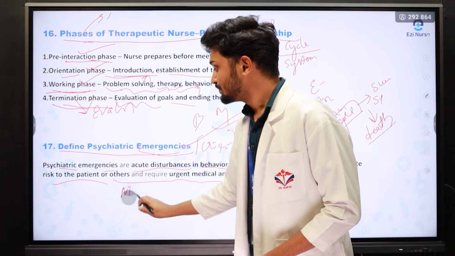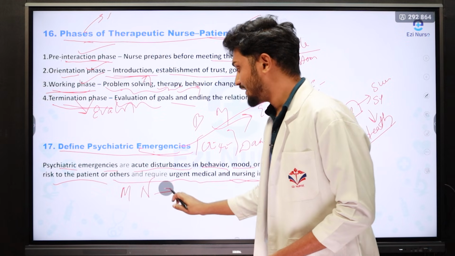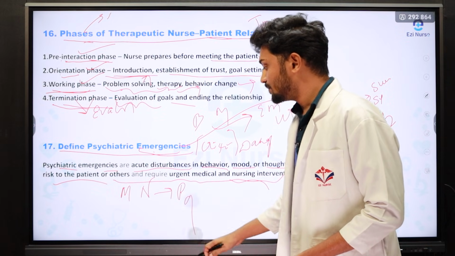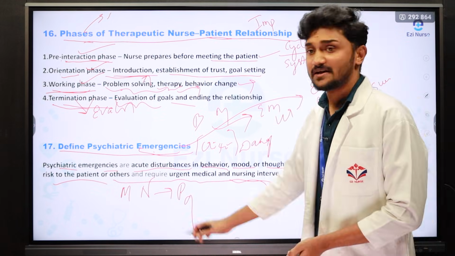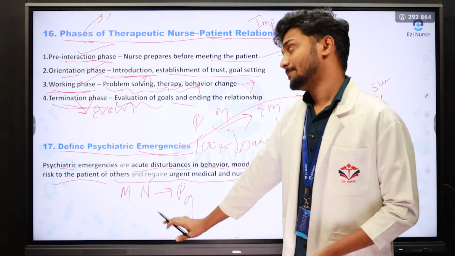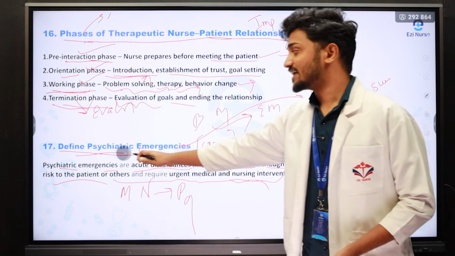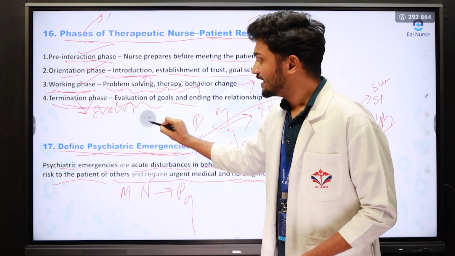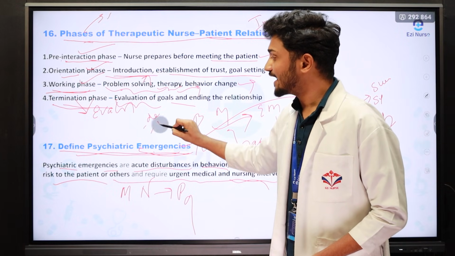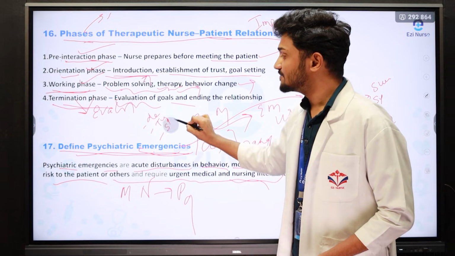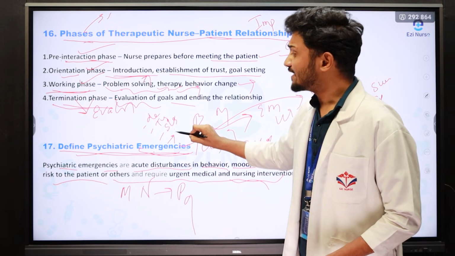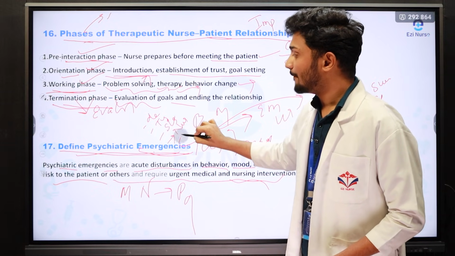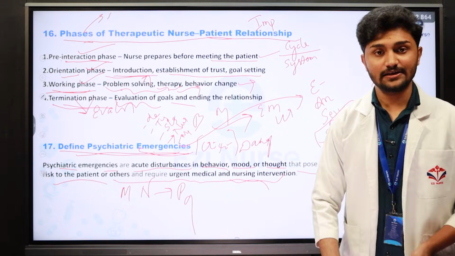It may be medical, nursing, or psychotherapy and group therapy can be administered to the person suffering from mental illness. This is all about psychiatric emergency. While writing it, you should write the definition, then the types, then the signs and symptoms. The last is nursing or medical interventions. That should be written in the paper.